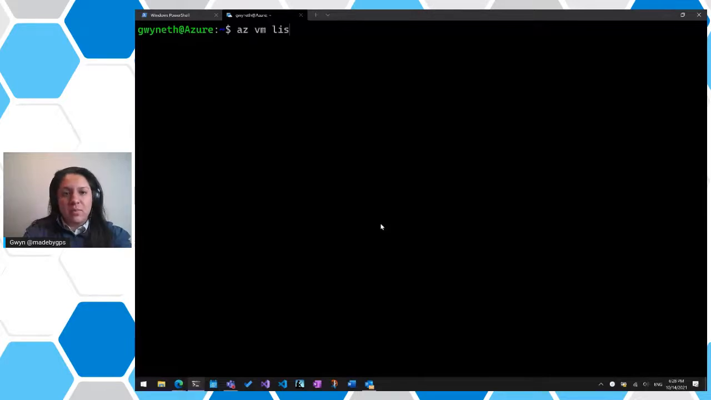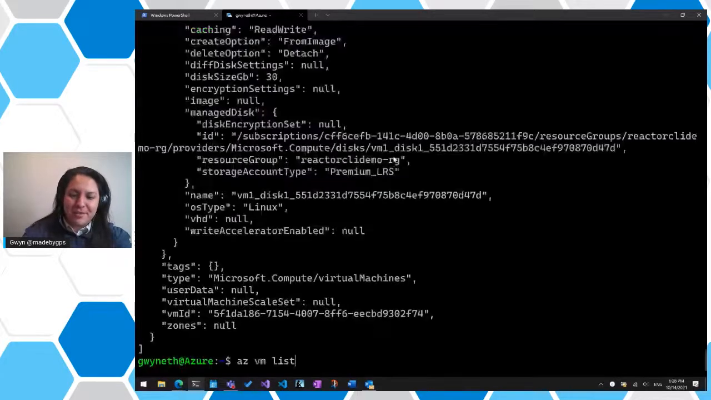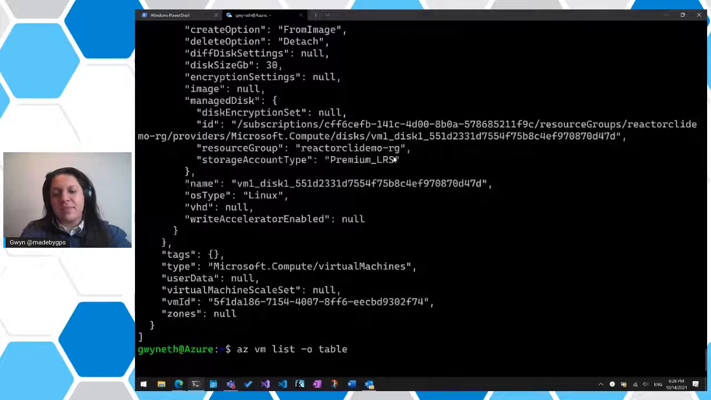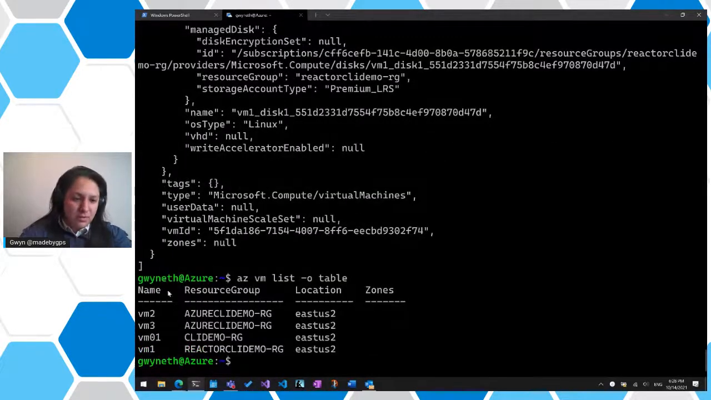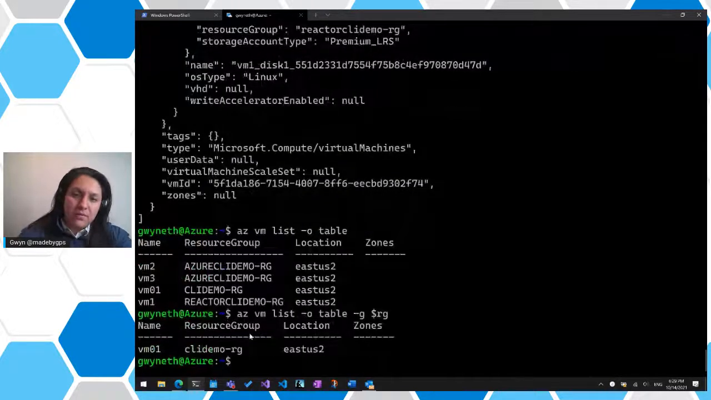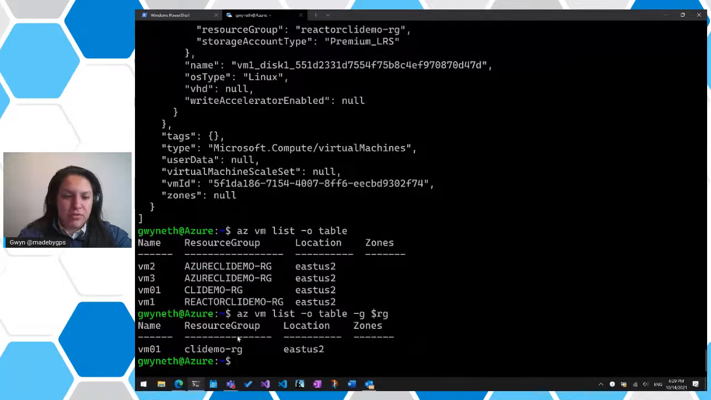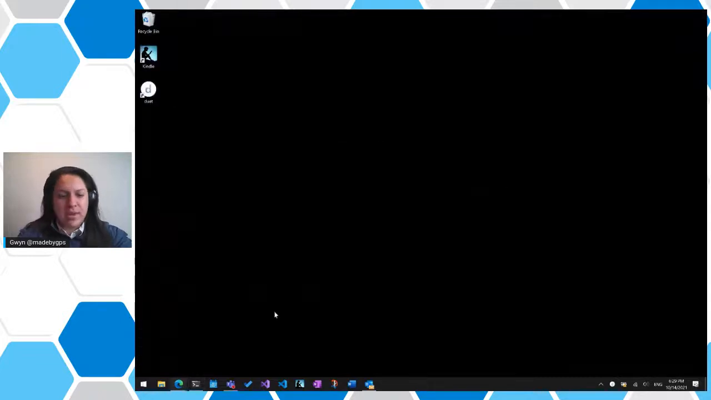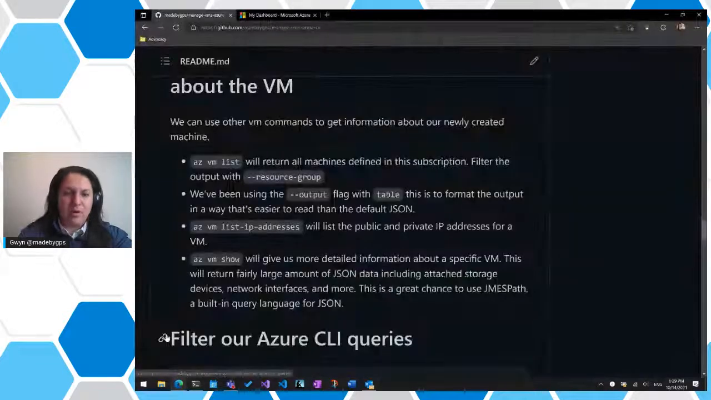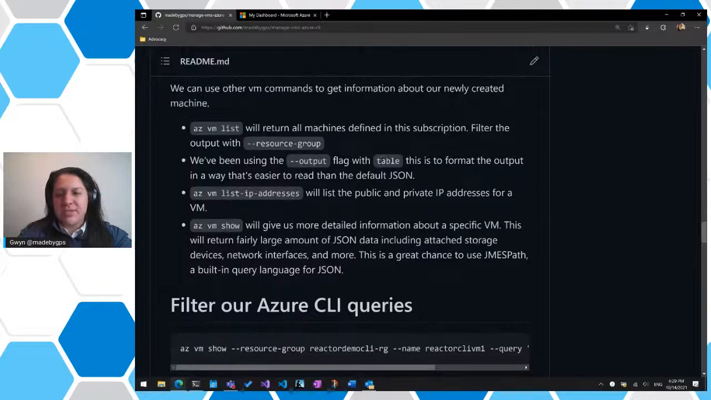So if I do az vm list, I should have added a table there because it's a lot easier to look at. There we go. It's going to list all the VMs that we have in every single resource group inside of the subscription. If I provide a resource group in here, it's going to show us all the VMs specific to that resource group. So that's a pretty handy query parameter that we can utilize. And I mentioned already that we've been using the --output flag with a table, to format the output in a way that's easier to read than the default JSON.